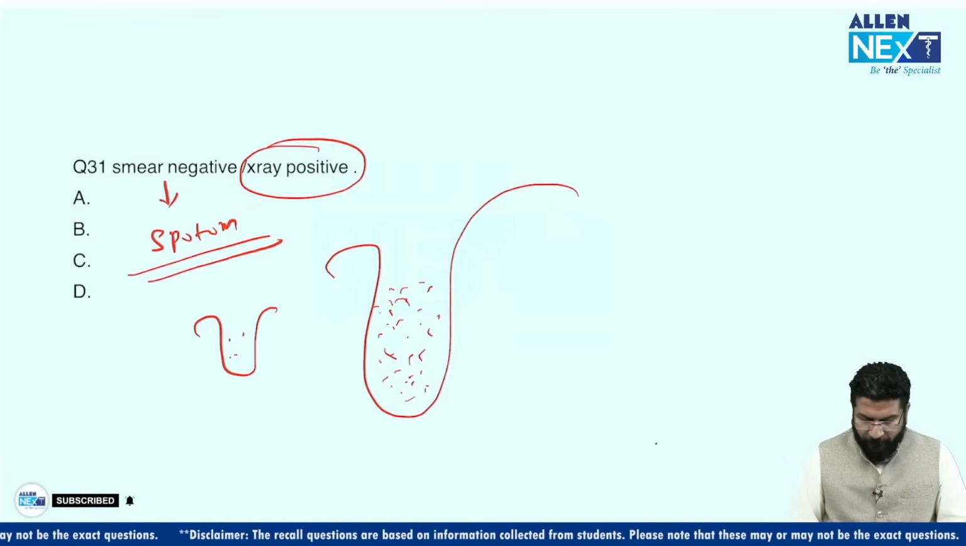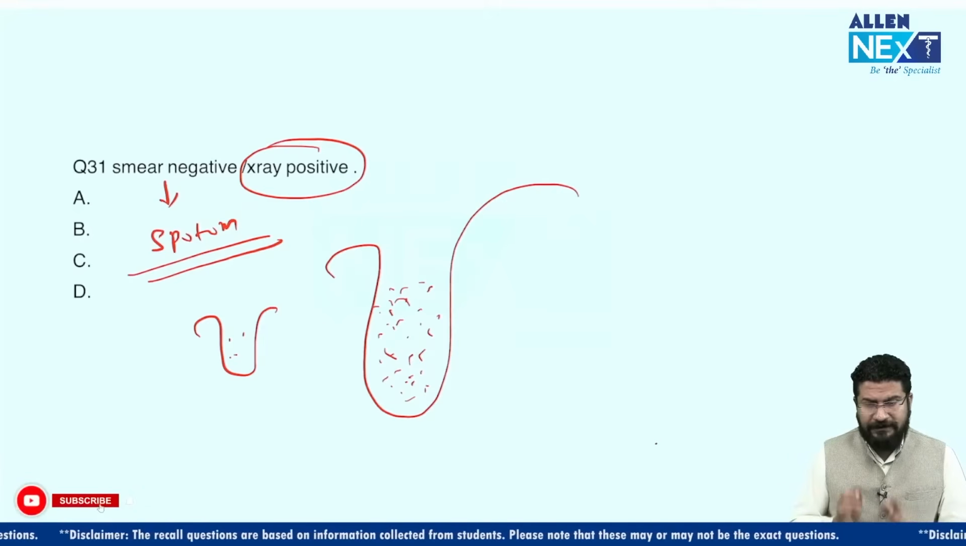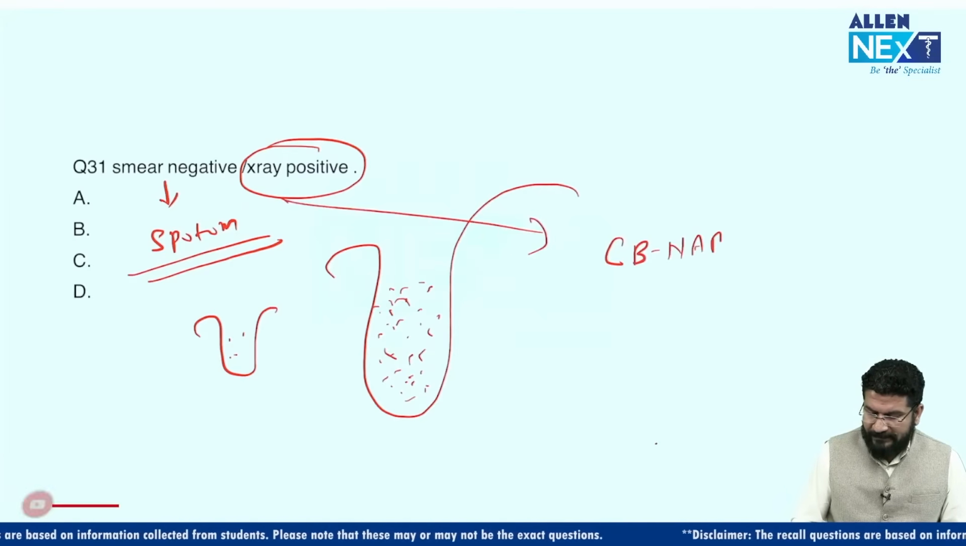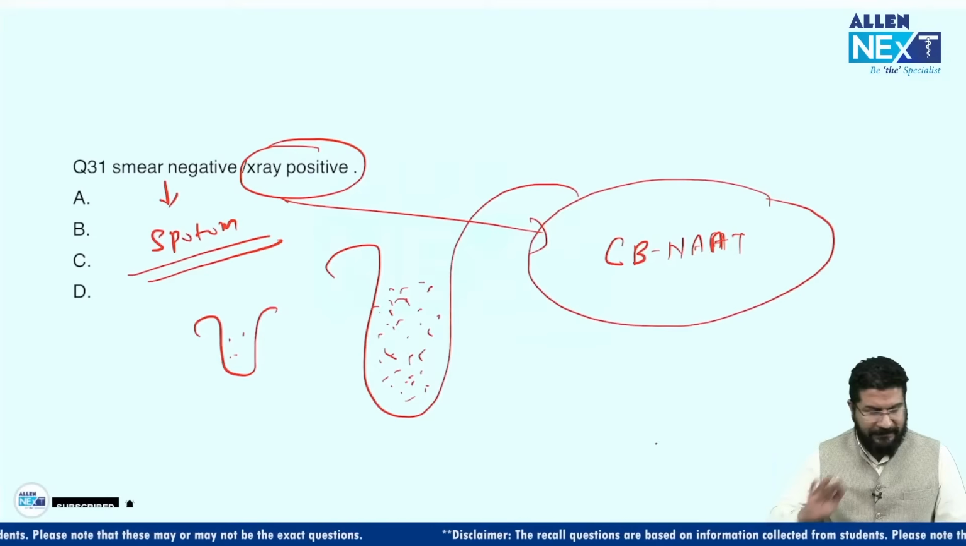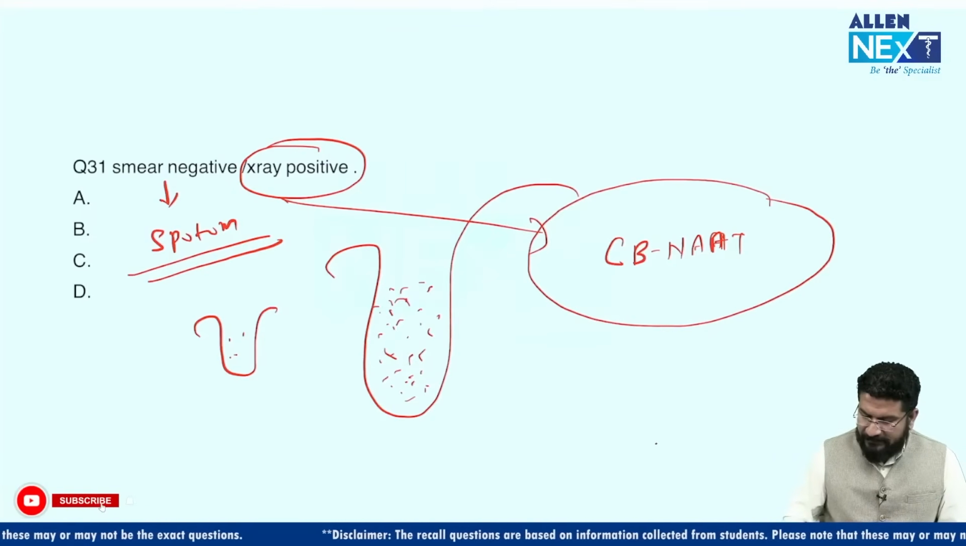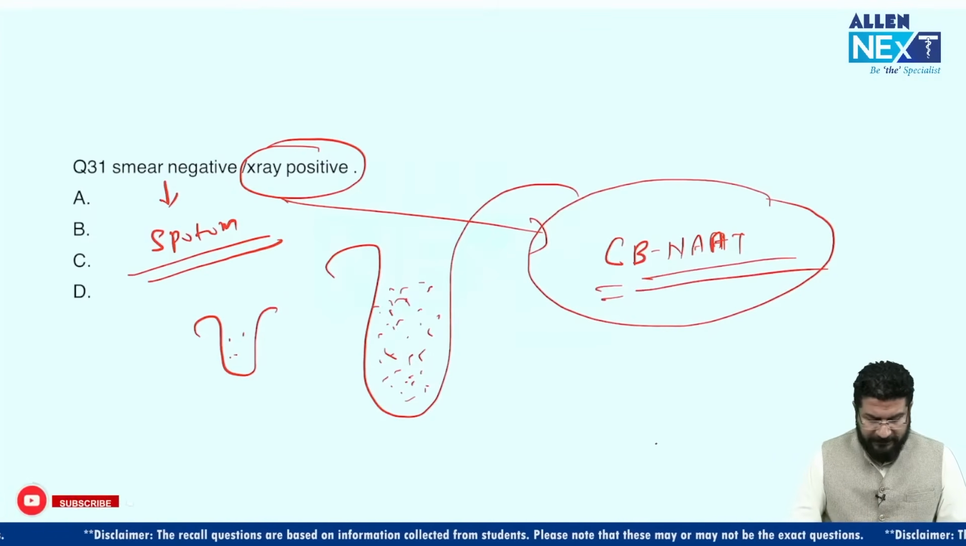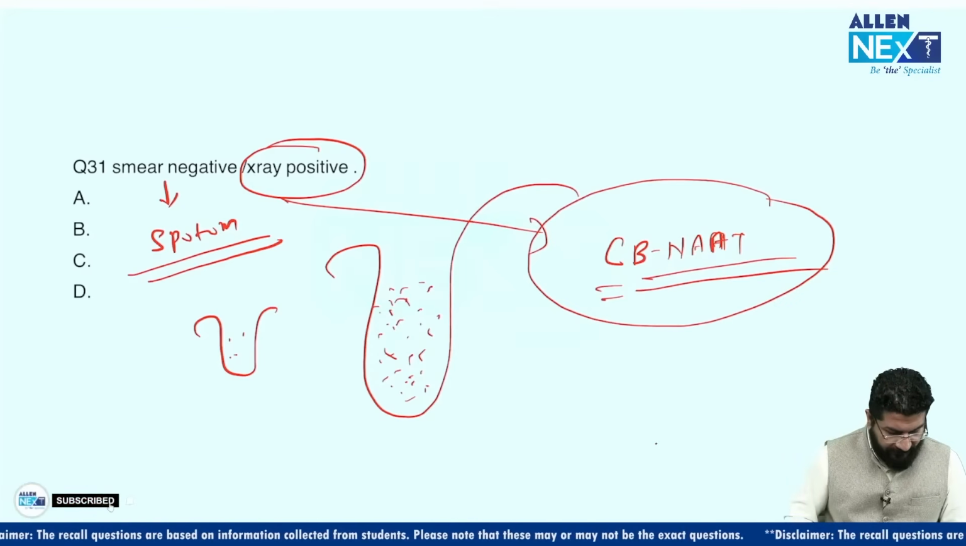Is it clear? So how can we confirm this? Remember, always when you see this kind of finding, the next test is CBNAAT. I don't know the other options and I don't want to know, because the answer is CBNAAT. Clear? This is the cartridge based nucleic acid amplification test. So that is the next test that we do in this patient. Is it clear?